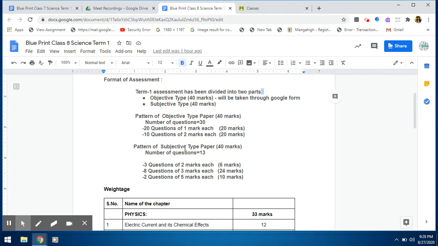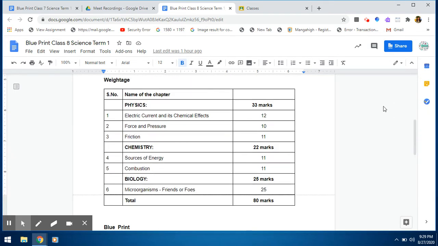The pattern of subjective type paper is as follows. There will be 13 questions in all. 3 questions will be of 2 marks, 8 questions will be of 3 marks, and 2 questions will be of 5 marks. Let me tell you the weightage of the chapters.